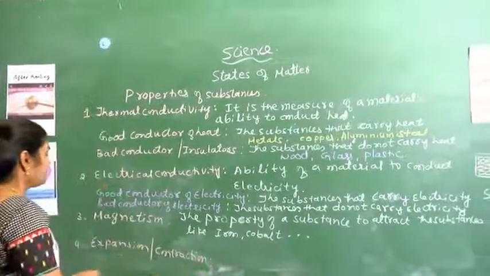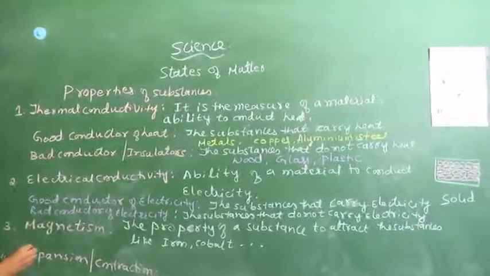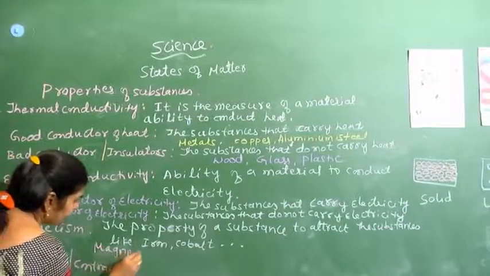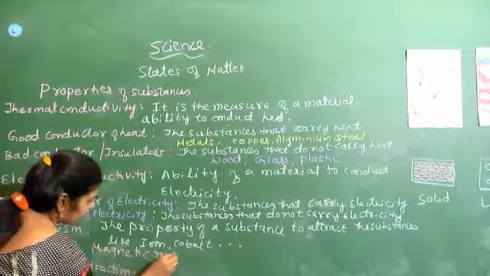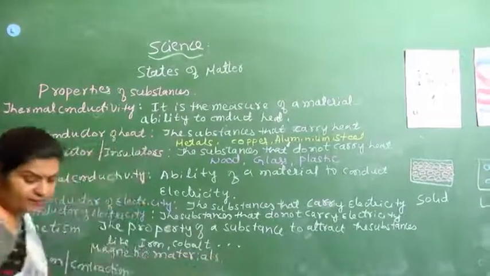When we consider the property of magnetism, we divide materials into two groups. First, magnetic materials. What are magnetic materials?